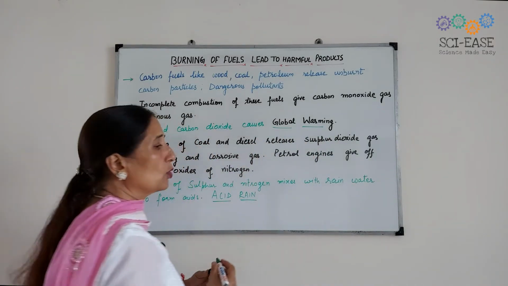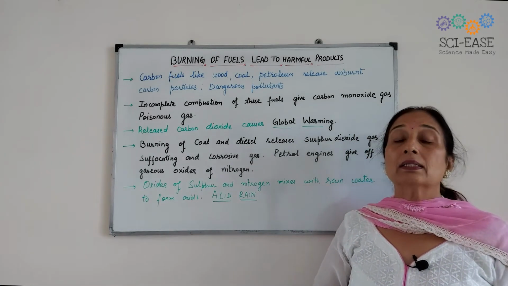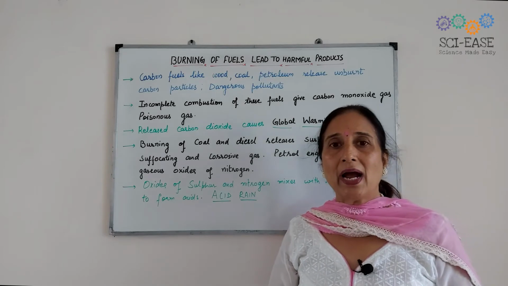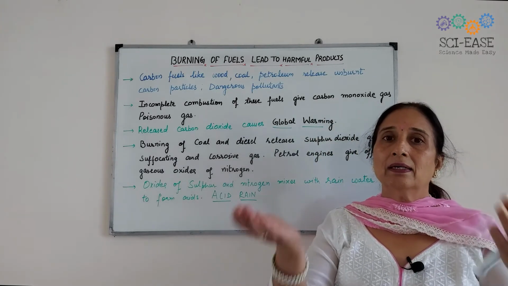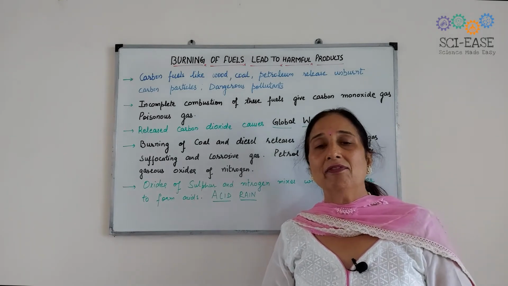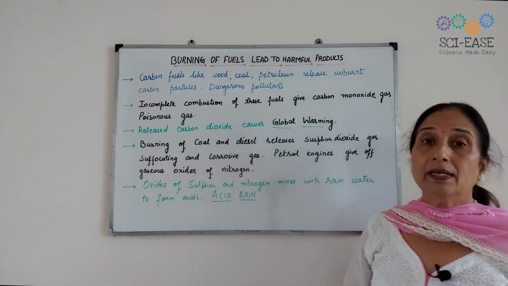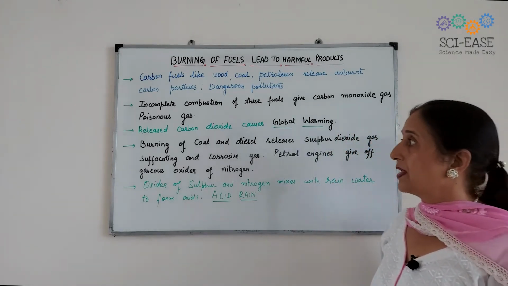What do you mean by global warming? That is, the temperature of the atmosphere will increase, and this will melt the polar ice, and it will result in an increase in the sea level, and this is again very dangerous. Okay, this is also a harmful effect.